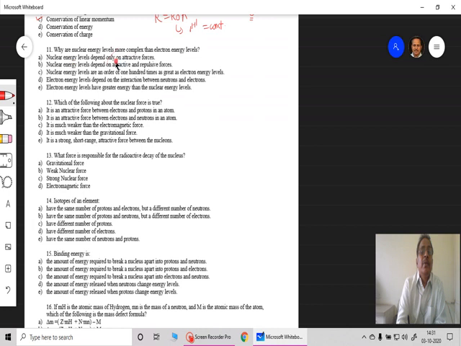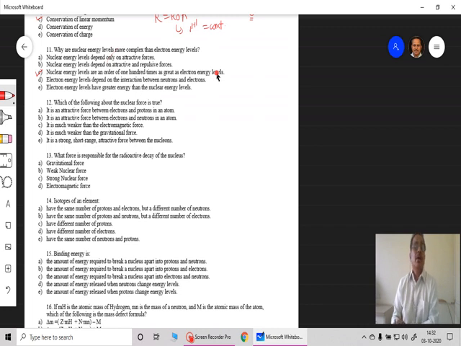Nuclear energy levels depend only on attractive force. That is not exactly correct. Nuclear energy levels depend on attractive and repulsive force. That is also not properly correct. Nuclear energy levels are of the order of 100 times as great as the electron energy levels. That is the correct answer. The energy of electron levels is very small as compared to the nuclear energy levels. Hence nuclear energy levels are more complex than the electron energy levels, and therefore C is the correct answer for this question.